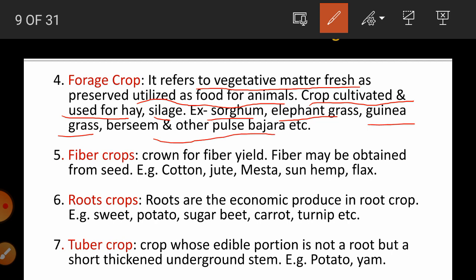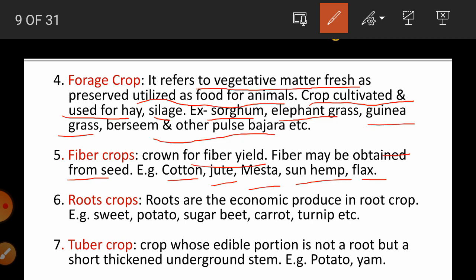The next one is fiber crops. The crops which produce fibers, or give us a fiber yield, are called fiber crops. Fiber may sometimes be obtained from seed. Cotton, jute, mesta, sunhemp and flax are examples of fiber crops.